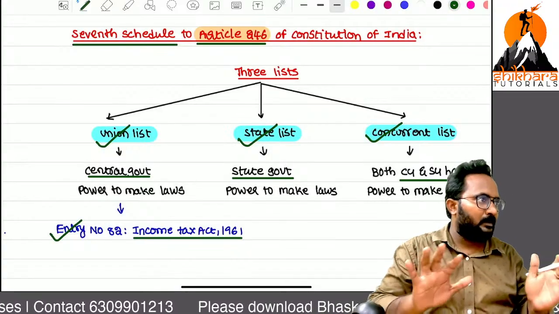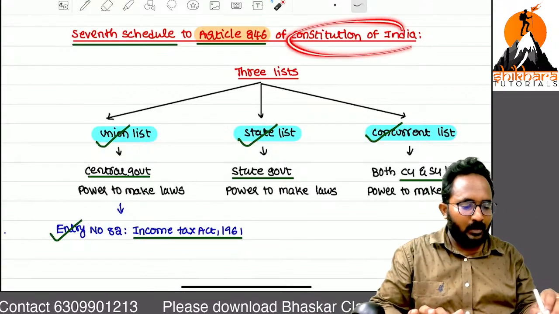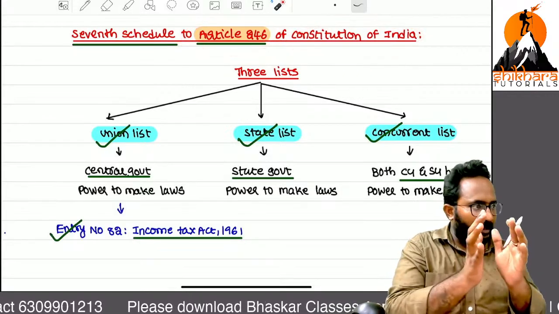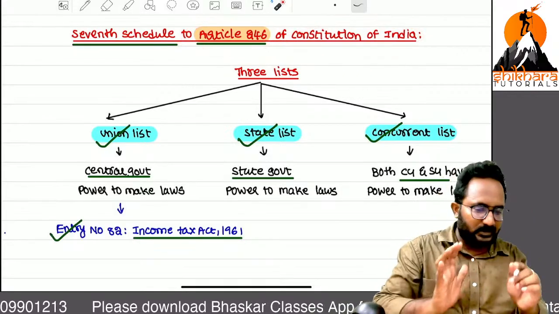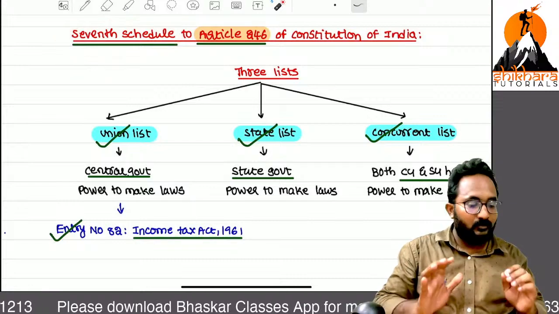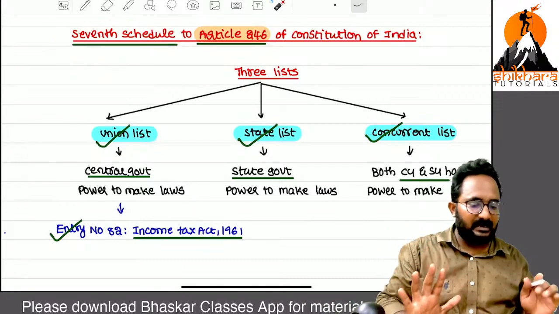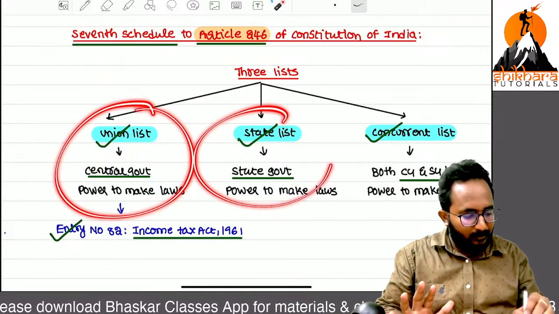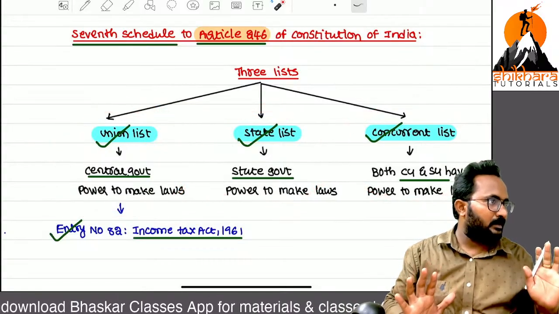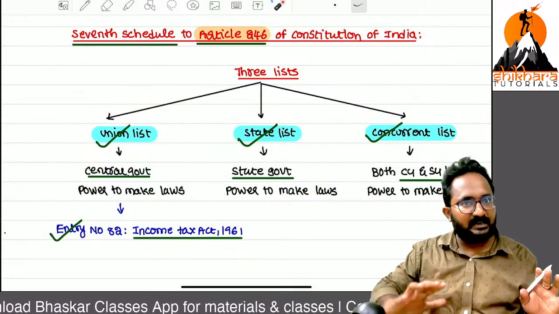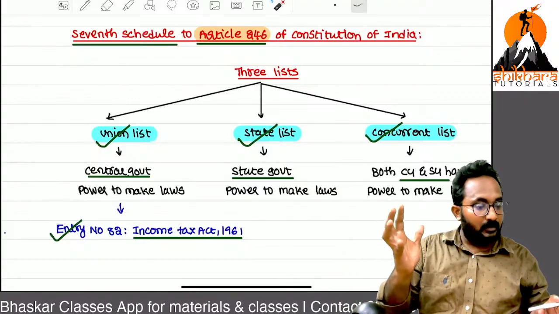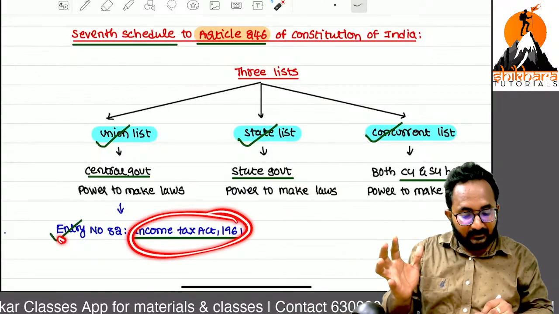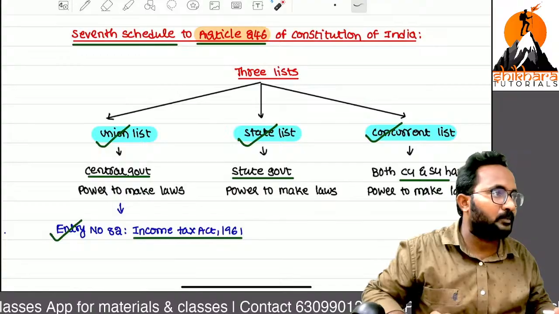Just imagine, if you open the Constitution of India, articles will be there. Within Article 246, we have different schedules. Within them, we have 3 lists: state government, central government, and concurrent list. The central government frames different laws, but the Income Tax Act 1961 entry number is 82.